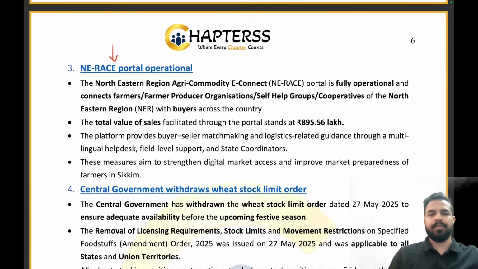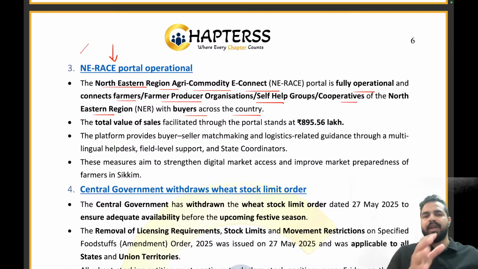NE RACE Portal operational. So what exactly does NE RACE Portal stand for? It stands for Northeastern Region Agri Commodity E-Connect Portal. It has been made fully operational and connects farmers, FPOs, self-help groups, and cooperatives of the northeastern region with buyers across the country. So, my dear friends, NE RACE is the Northeast Region Agri Commodity E-Connect.